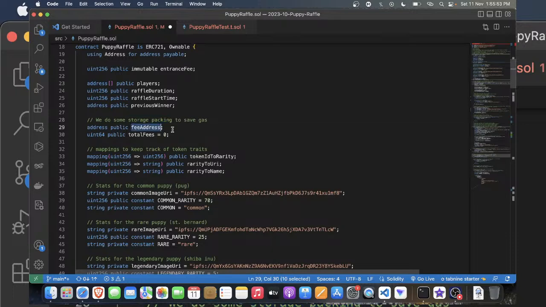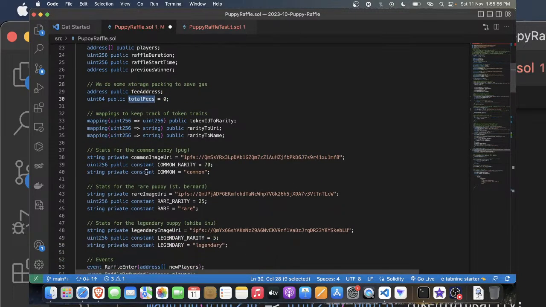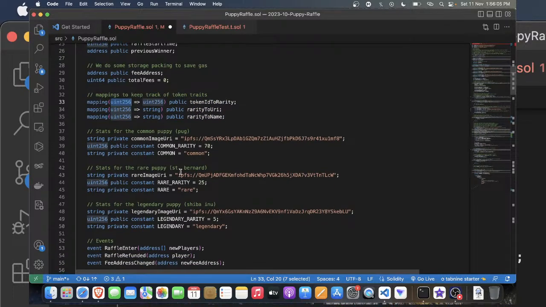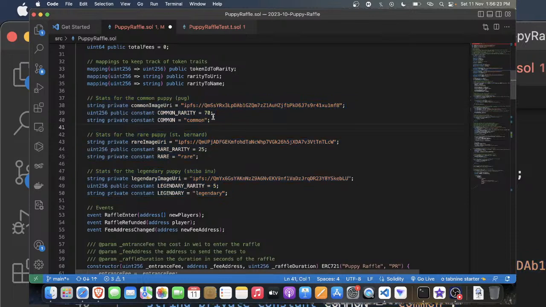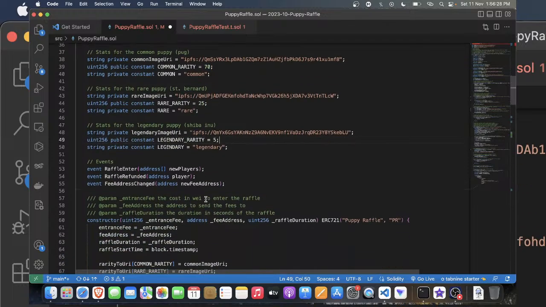We have the fee address and the total fees. To keep track of all the NFTs, they're using mappings. This was very interesting for me because we have three mappings: token ID to rarity, rarity to URI, and rarity to name. So we have the name, rarity, as well as the token URI. You have three NFTs here: the most common at 70, rare at 25, and legendary at 5. That was nice. A few events should be emitted after a function is done.